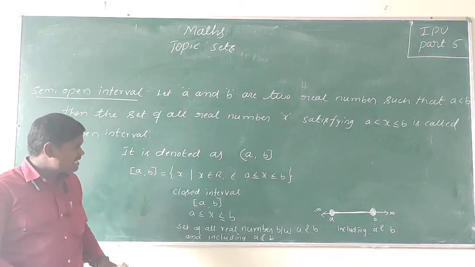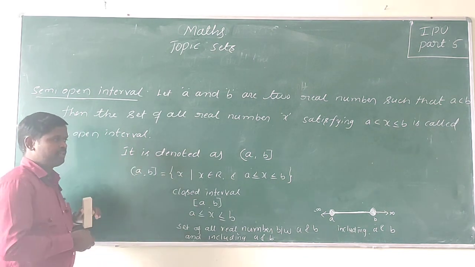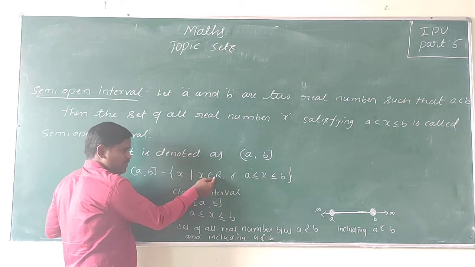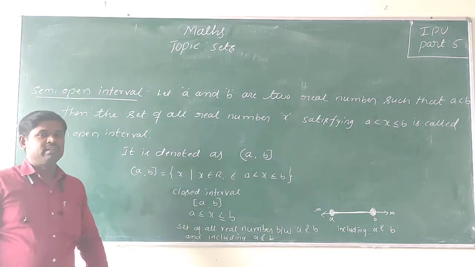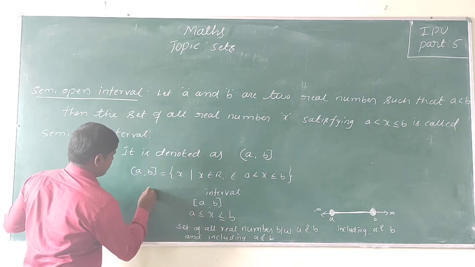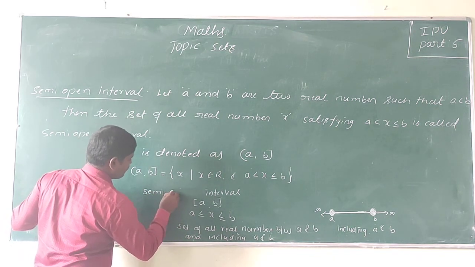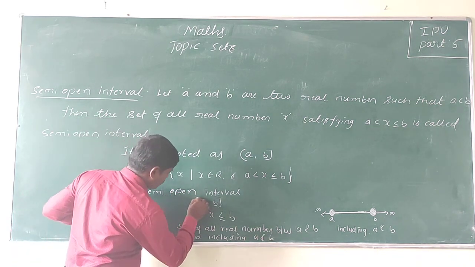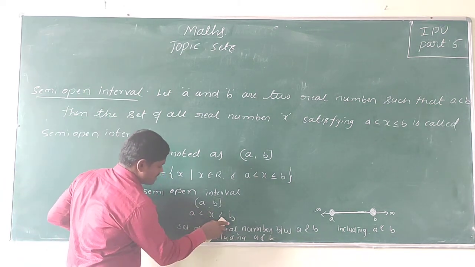It is the set of all x such that x belongs to the real numbers and A is less than x less than or equal to B.